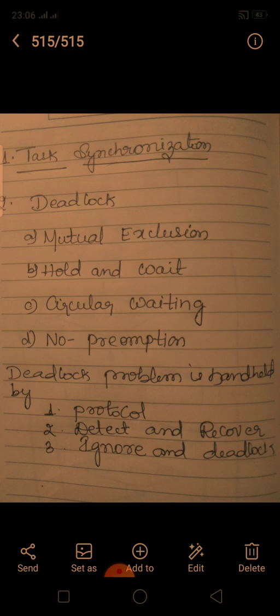If a system does not ensure that a deadlock will never occur and also does not provide a mechanism for deadlock detection and recovery, then the system is in a deadlock state. That means definitely the system is said to be in a deadlock state.